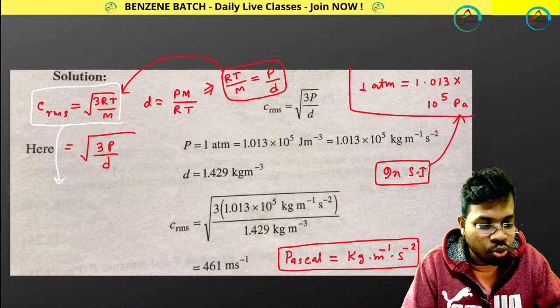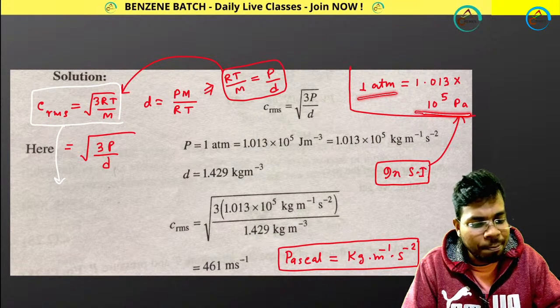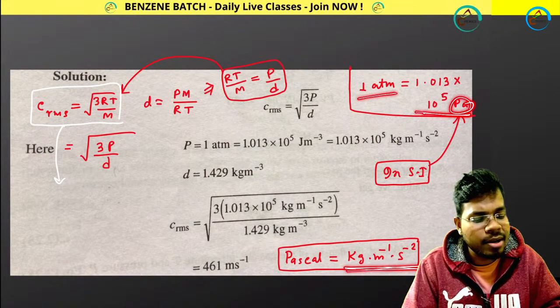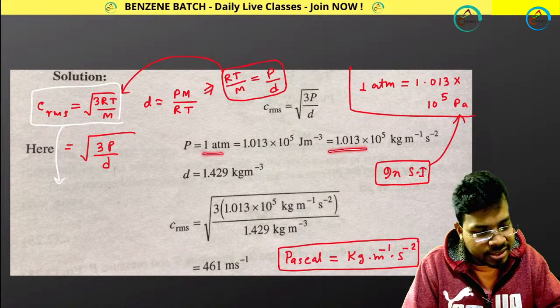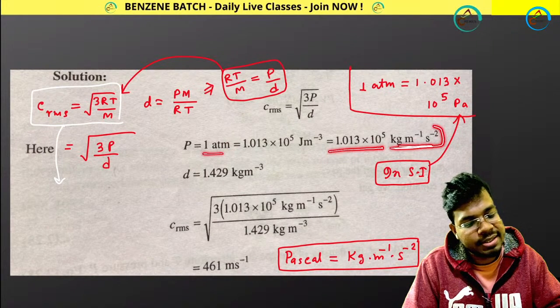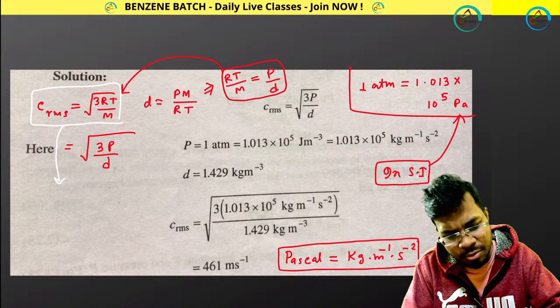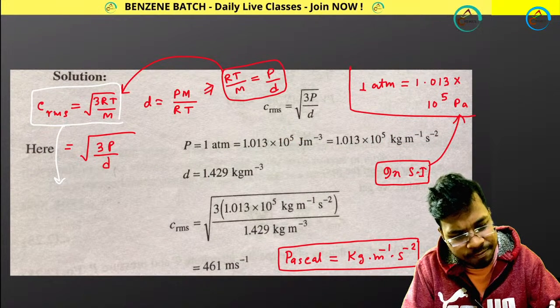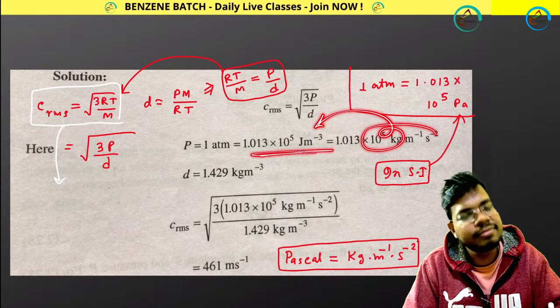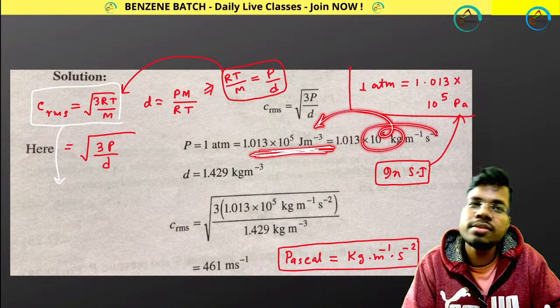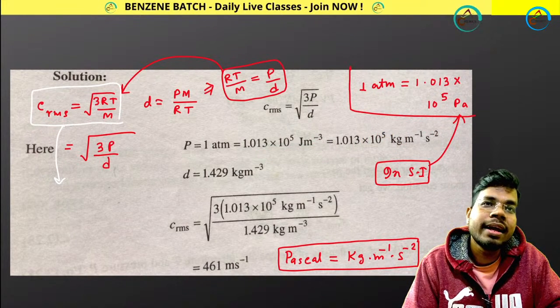So please note down 1 atm equals to this Pascal, and 1 Pascal means this kg meter inverse second to the power -2. Forget about this part, I am not telling you to remember it. But if you want to convert it into joule, then you can do it. Joule is also an SI unit, correct?